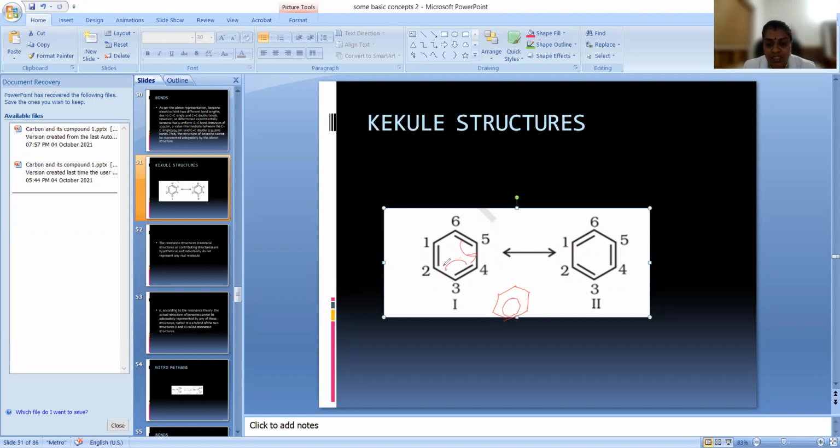The double bond is constantly rotating here, so it does not have the bond length of a single bond or a double bond, because it is continuously in resonance. So we get a resonance hybrid of these two structures when we look at benzene, and that structure is called a resonance structure, which has low energy. If you compare the energy of these two single structures, this structure has low energy. That decrease in energy between these structures and this structure is called the resonance energy.